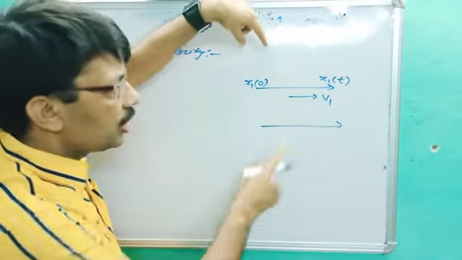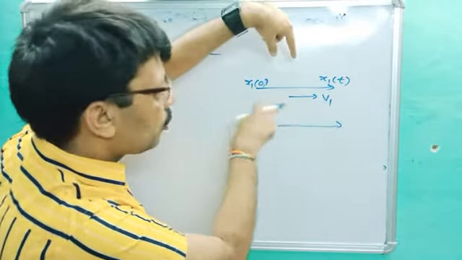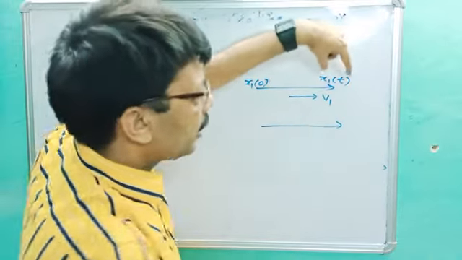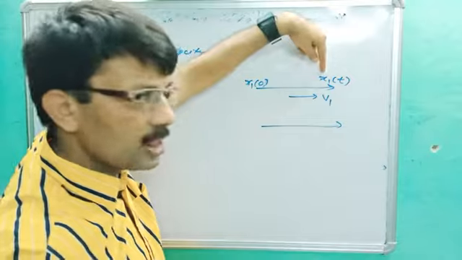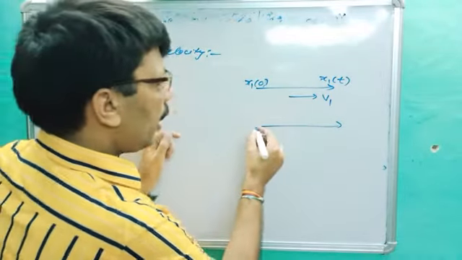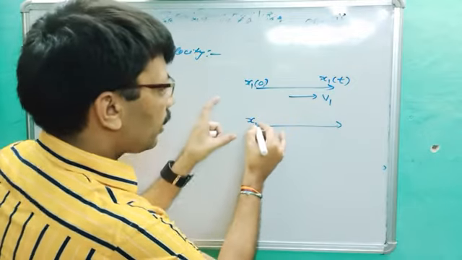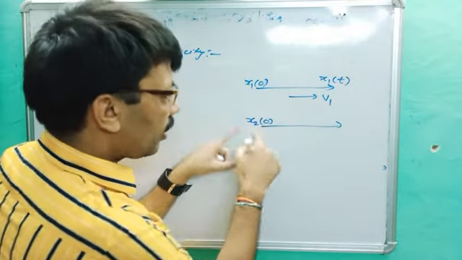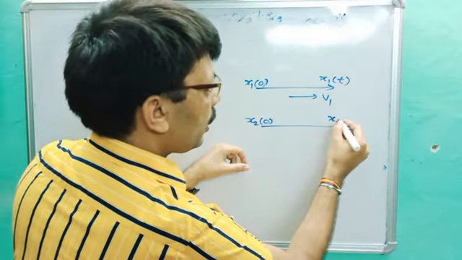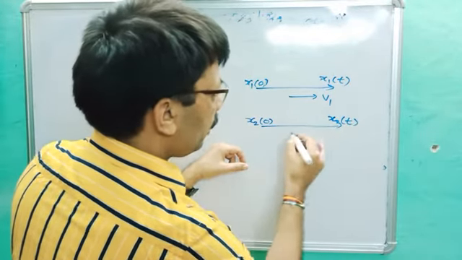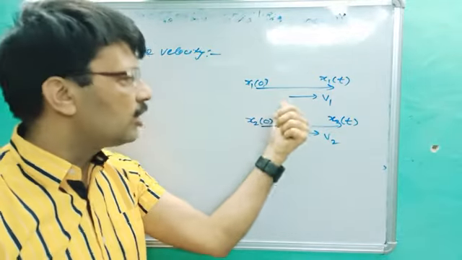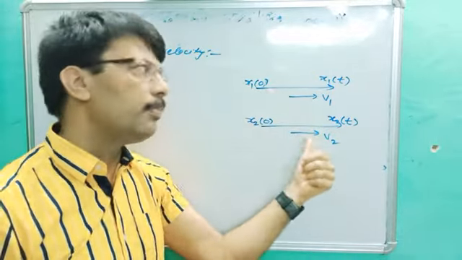So let us suppose the first body is moving with v1 velocity, between x1 naught and x1t. At t time it is at x1 distance and at 0 time it is at x1 naught. Okay. Similarly, another body has the coordinate x2 naught. After some time it becomes x2t and it is moving with v2 velocity. Our aim is the velocity of first with respect to second, or velocity of second with respect to first.